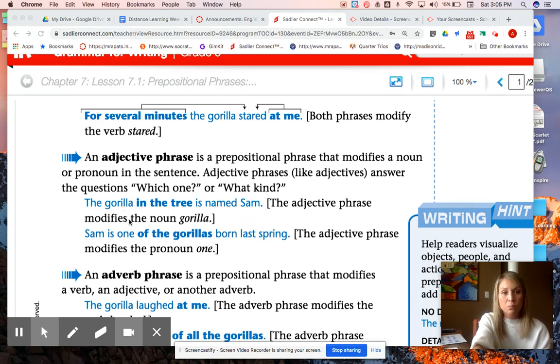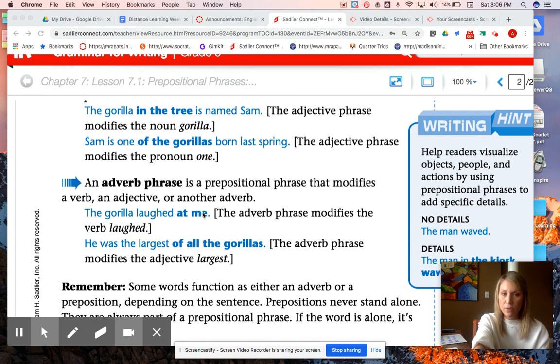Okay, look at this one. Sam is one of the gorillas born last spring. Of the gorillas is our prepositional phrase. Of the gorillas is modifying one, and one is a pronoun. What do adjectives modify? Nouns and pronouns. So it's acting as an adjective. So easy, right? Okay.